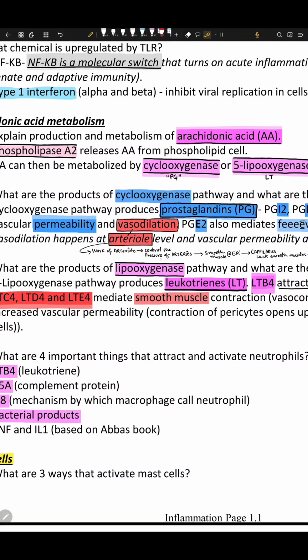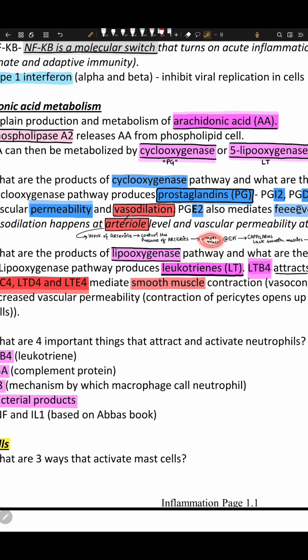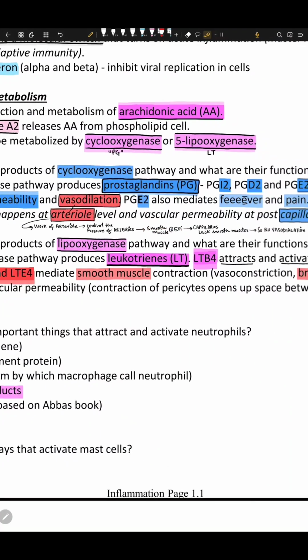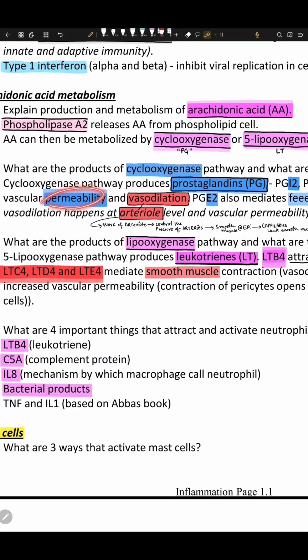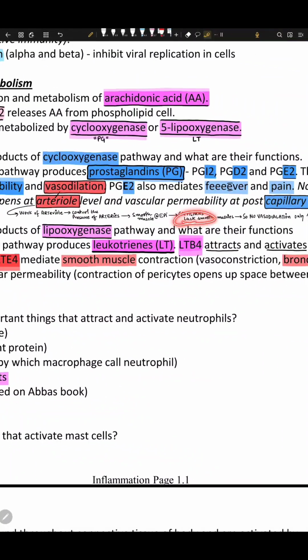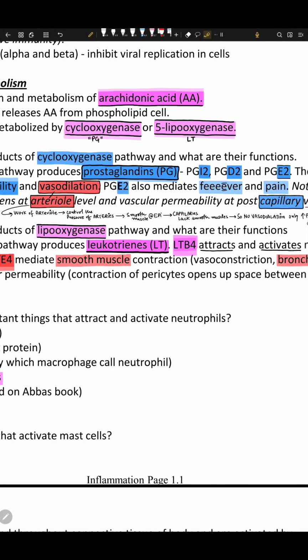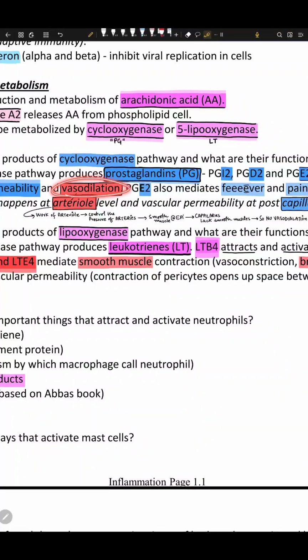Because arterioles have smooth muscle in their wall, right? The capillaries and venules lack smooth muscle. So only smooth muscle is responsible for vasodilation. If a vessel has smooth muscle, it can vasodilate, it can change its diameter.